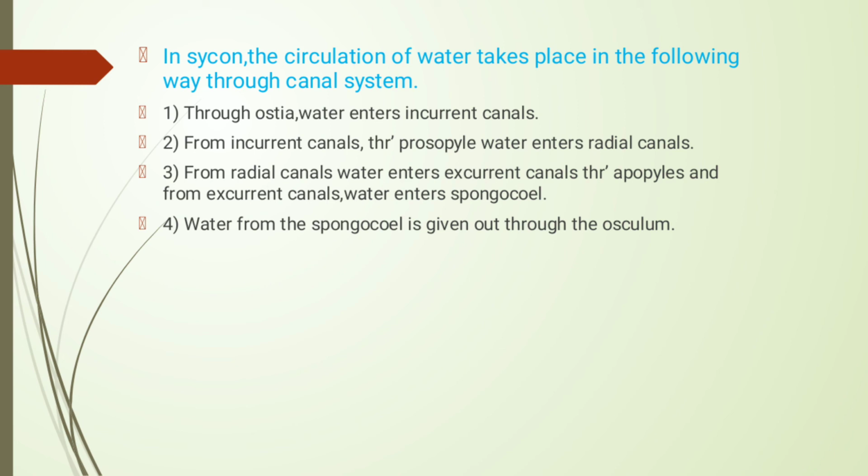From the incurrent canals, water enters through the prosopyles, then water enters the radial canals. From the radial canals, water enters the excurrent canals through the apopyles, and from the excurrent canals, water enters the spongocoel. Water from the spongocoel is given out through the osculum.